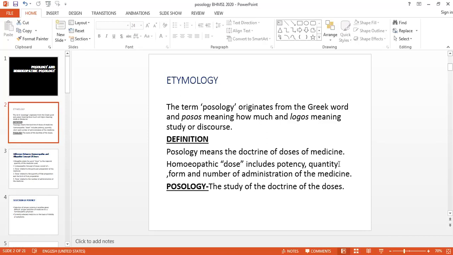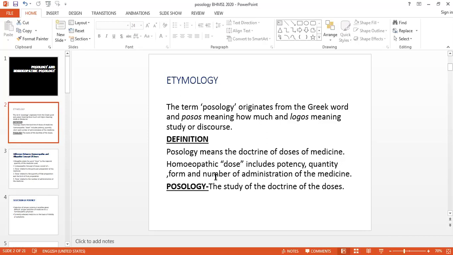Because one thing is very clear: if you ask the patient to take 4 globules at a time, and the patient took the whole bottle for any reason, unintentionally, then what will happen? If instead of taking the 4 to 5 globules prescribed by you, the patient took the whole bottle at a time, what will happen? This is your first question. That is why the quantity is important.